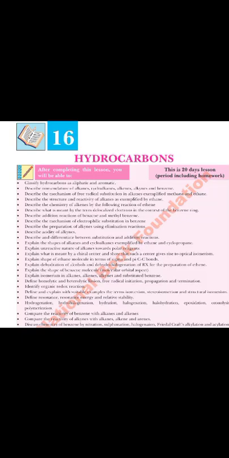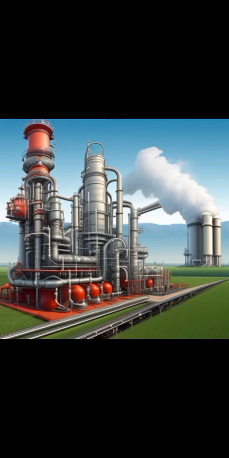Chapter number 16 is about hydrocarbons, and we have already discussed that hydrocarbon is simply the study of hydrogen and carbon bonded together, and there are obviously three branches of them. The first thing, the property that we have been studying from the very first day of chemistry, is that when only hydrogen and carbon are present in a compound, it is called a hydrocarbon.